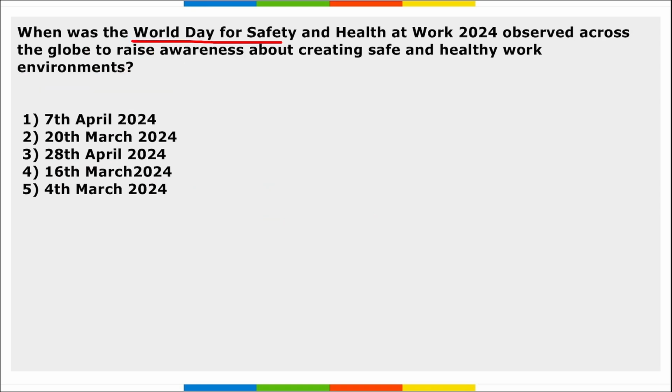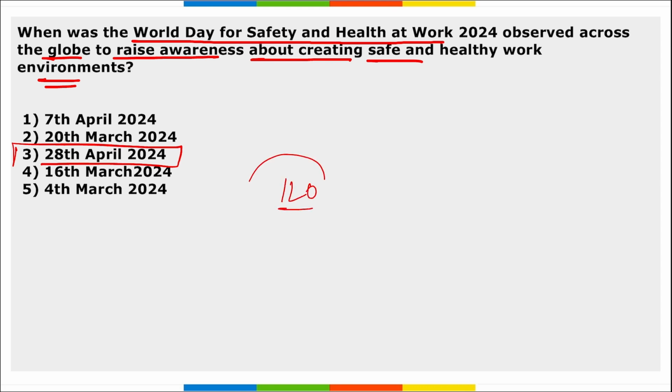Next, when was the World Day for Safety and Health at Work observed across the globe to raise awareness about creating a safe and healthy work environment? It is 28th of April. The observance of this day focuses on ensuring safety and health at work in a changing climate. This day is led by the International Labour Organization.